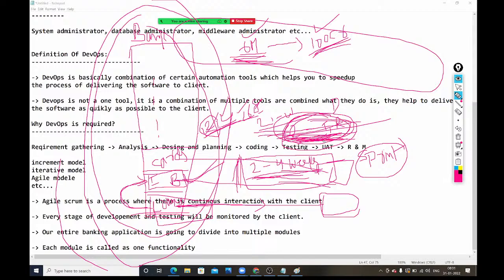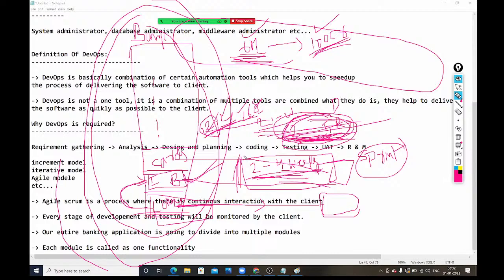See, in the second phase of the work, testing, delivery, and all these things, they are taking weeks of time, and 2 weeks of time is not required. If you do all these things manually, 2 weeks of time is required. To avoid this problem, to save time, we are using DevOps tools here. By using DevOps tools, we are going to automate the entire process here.